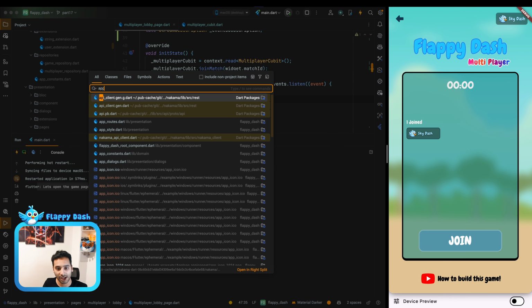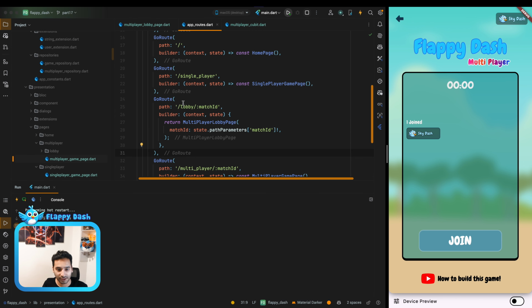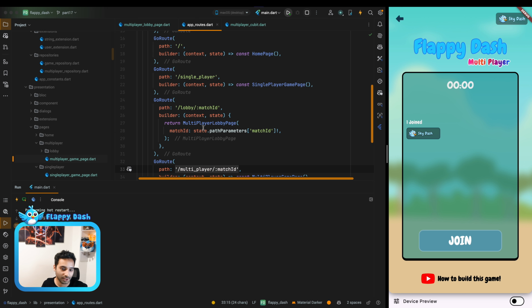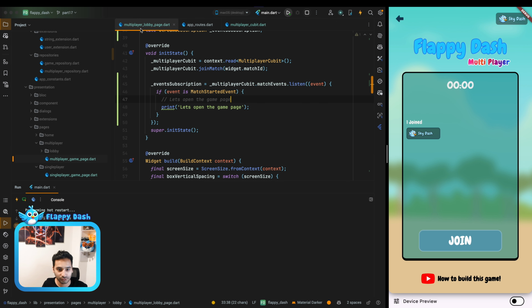Let me check the app routes that we have. As you see, we have the /lobby, and then we have the /multiplayer/match ID. So we need to open this route. For example, for single player, we just have /single player, and it doesn't have anything at the end. Here, because we have the match ID, I'm going to open this route. As you see, we are not using it, but later we can have access to the match ID and do something. But for now, I'm just going to open it.